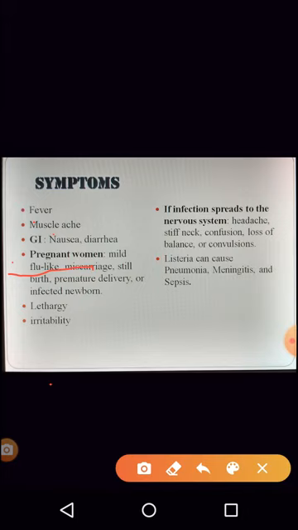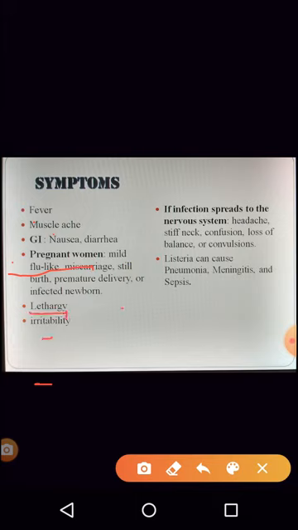It can also lead to premature delivery, or in the worst cases the child also could be infected by the Listeria. If the mother is infected, there are chances that the child also can get infected by Listeria. And definitely there will be lethargy and irritability.